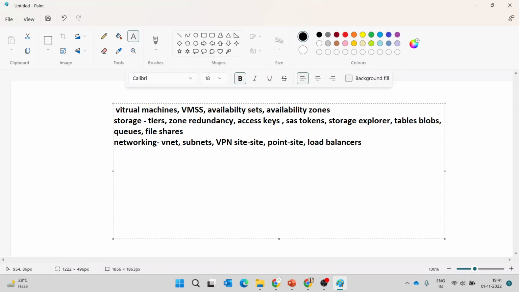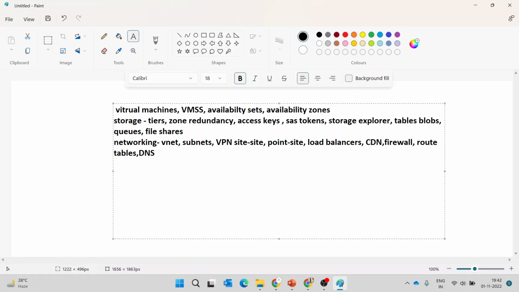There are four types of load balancers, and we learn all four types. And there is CDN, content delivery network, and firewall, and other concepts like route tables and DNS as well. We'll learn these in the networking concepts.